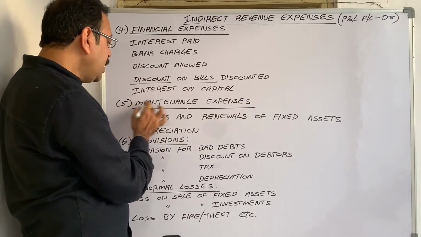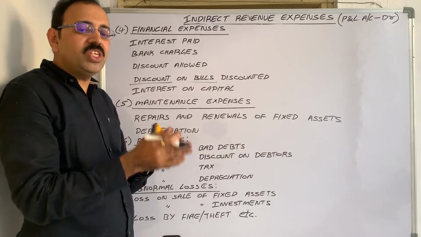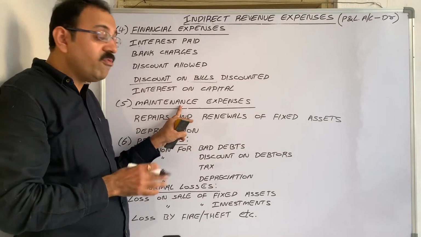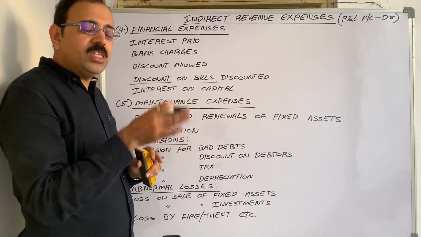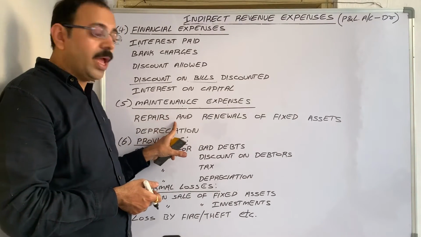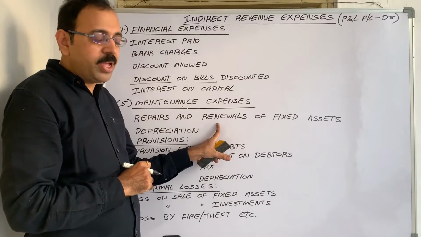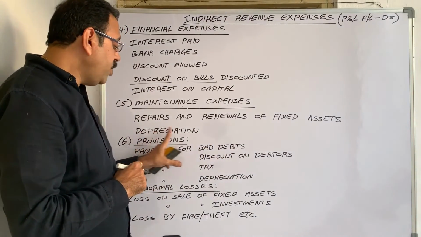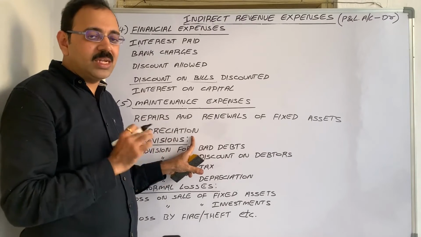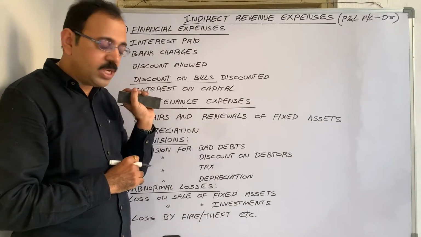Then the fifth category is maintenance expenses. These are the expenses related to the maintenance of fixed assets. Sometimes we spend regular repair expenditure to manage that asset, and sometimes we renew it for a further period, and we provide depreciation on fixed assets. That depreciation charge comes under maintenance expenses.